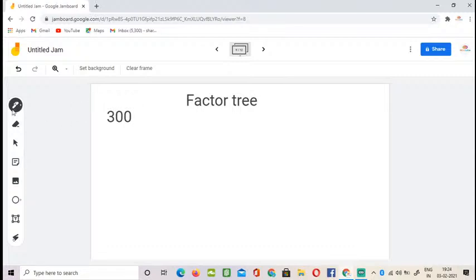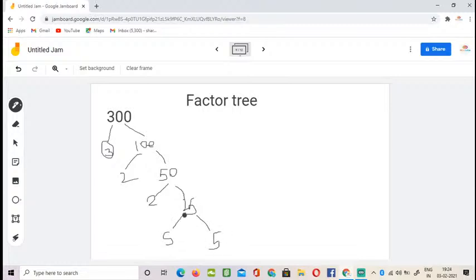Okay, so now let's just start. So 300, you can split it as 3 and 100. You can split it in many ways. So just simply let's split it as 3 and over here 100. Okay, and 100 you can do as 2 and 50. Okay, and 50 you can do as 2 and 25. Okay, and 25 you can do as 5 and 5.